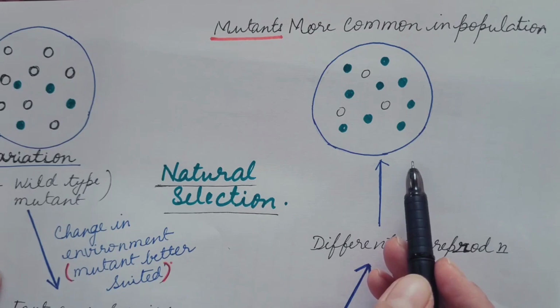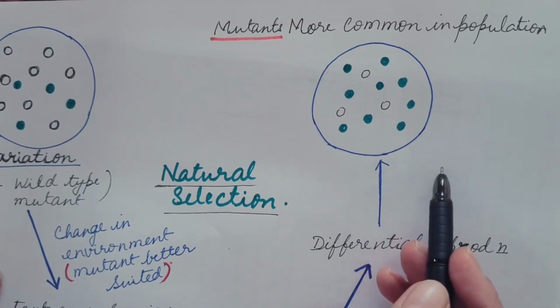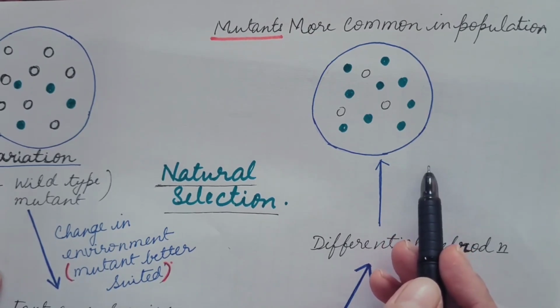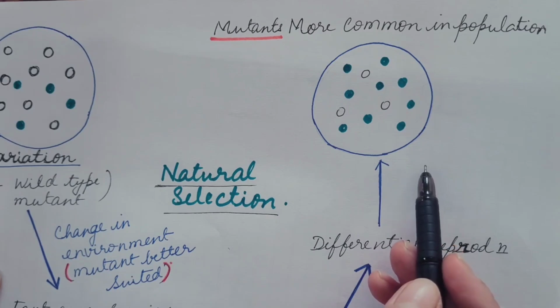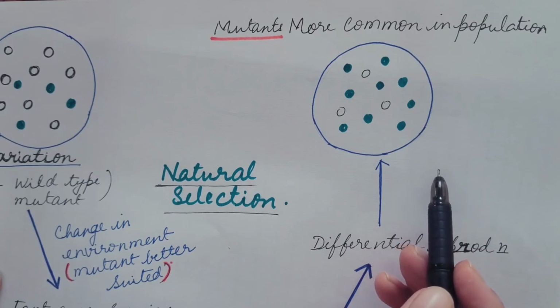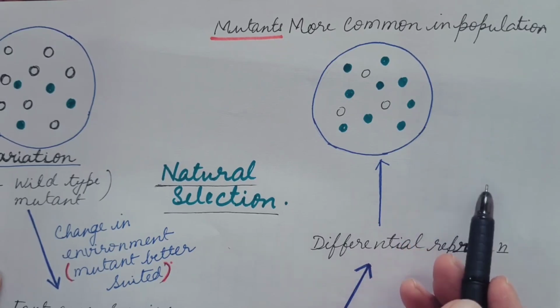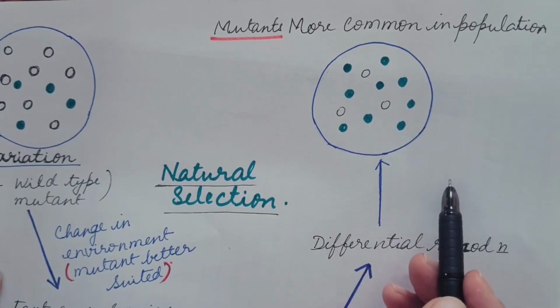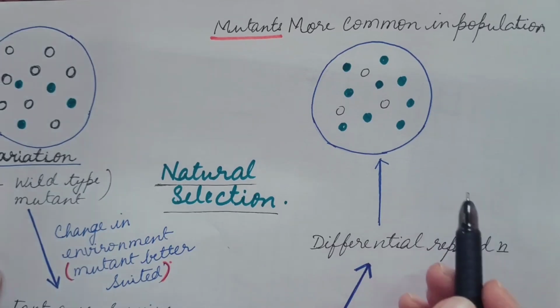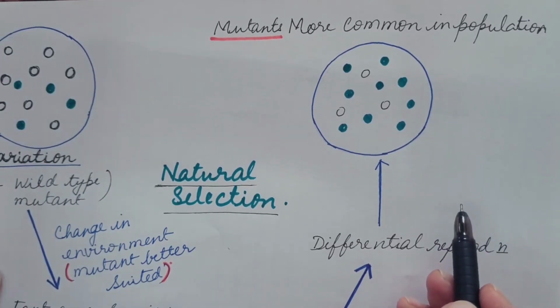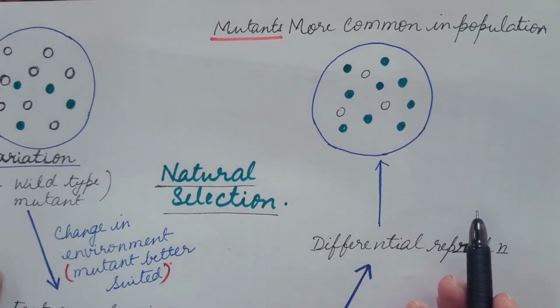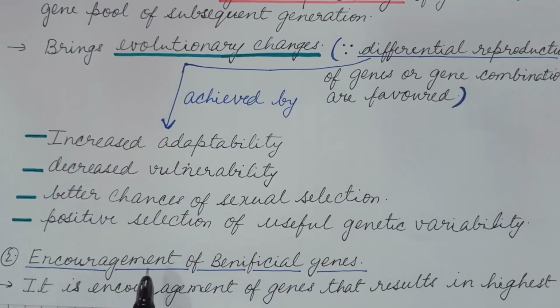So, because these mutant varieties are advantageous over the wild type, the mutated genes that are responsible for these traits keep on increasing in the population over a long period, and this results in evolution.